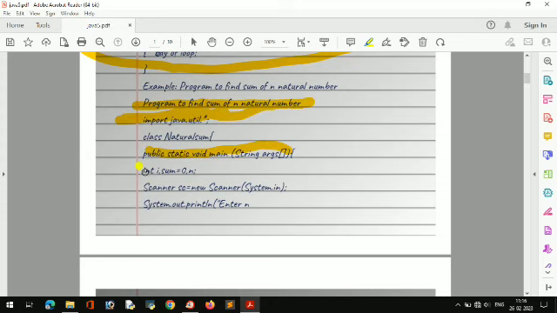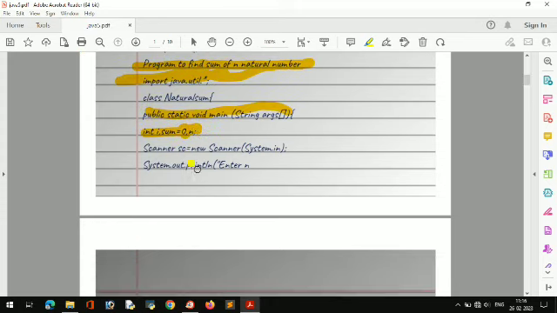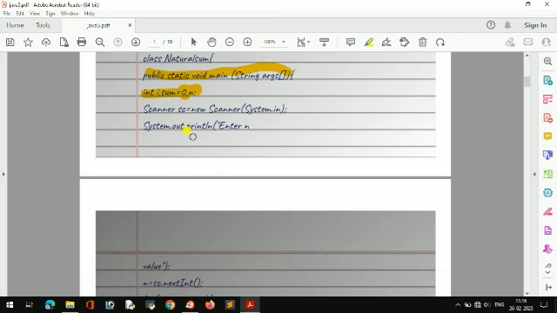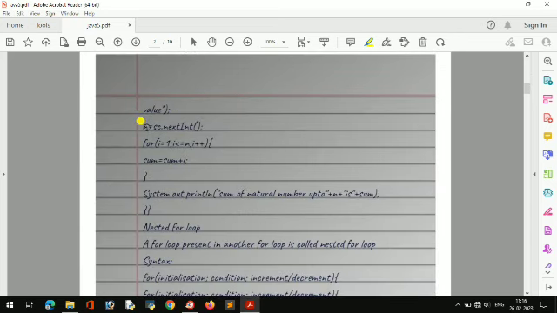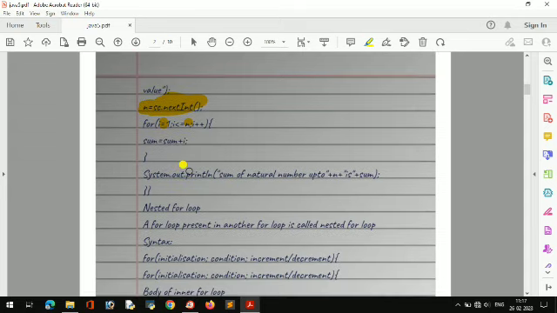So here, public static void main, integer i and sum equal to 0. Scanner, and I have written a message to enter the number, and I am taking integer input n from the user. So for i equal to 1 to whatever number the user has given, 1 to n, and i plus plus. So sum will be sum plus i.